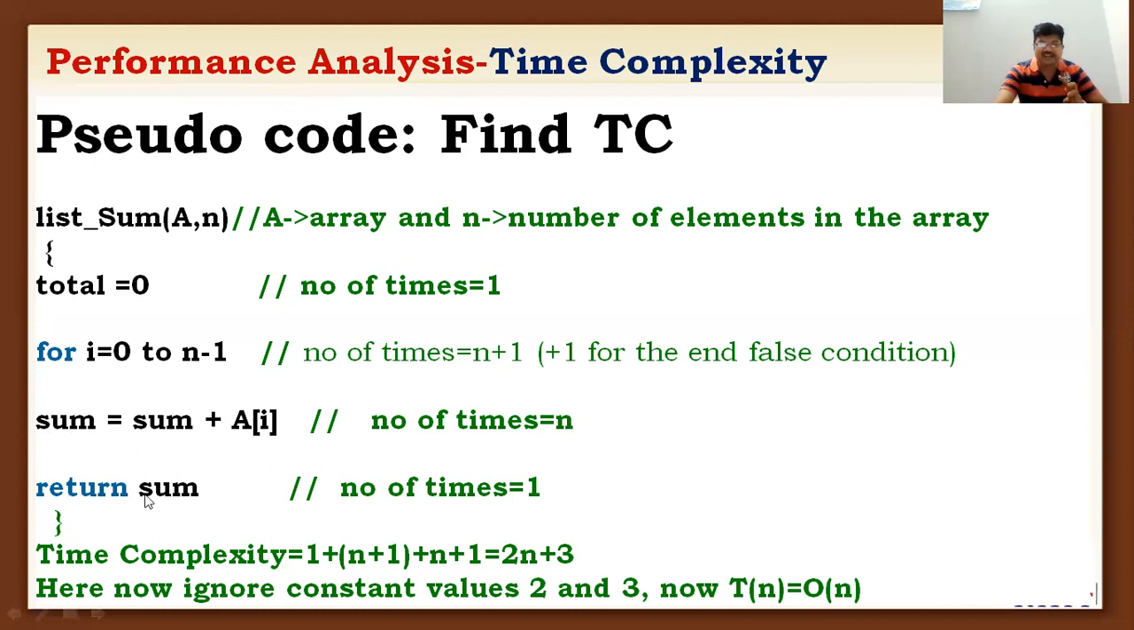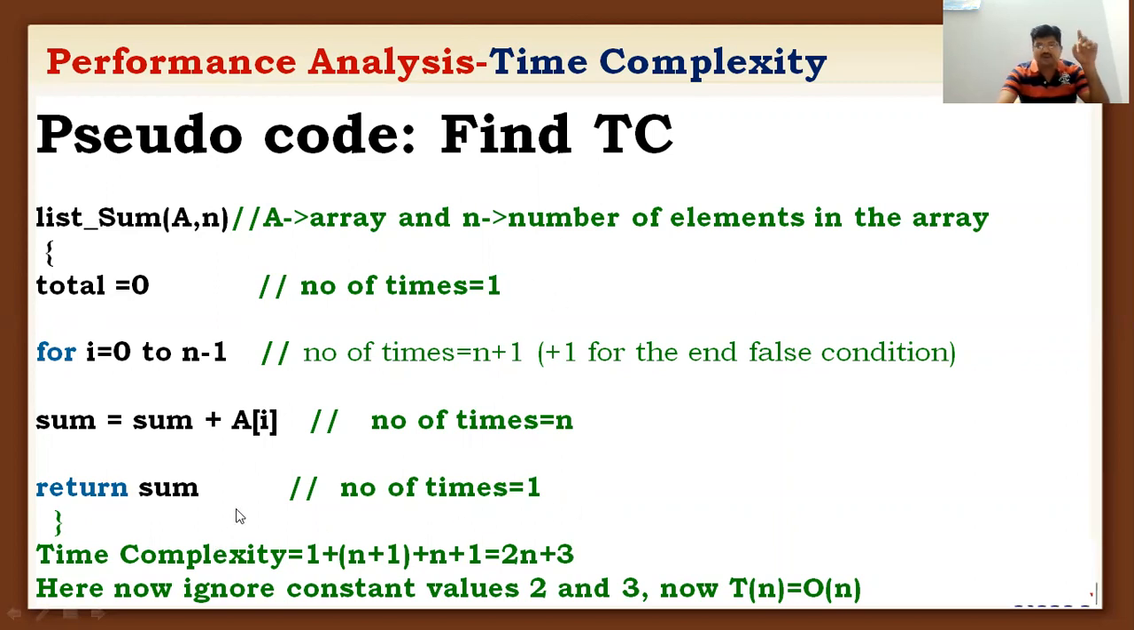And finally, return sum. We simply return one value. How many times is the value to be returned? Only once. The output will be written only once. So the number of times this statement is executed is 1. So now I have calculated how many times each and every statement of a pseudocode or an algorithm will be executed, clearly listed in this algorithm.